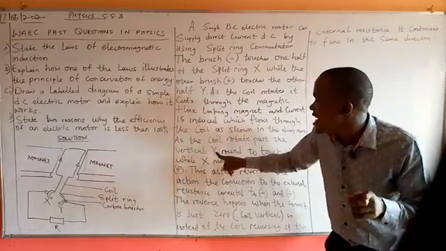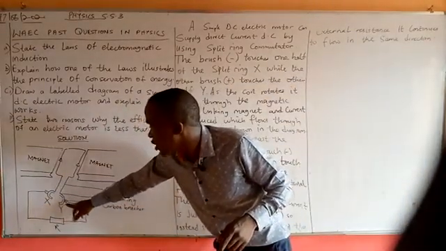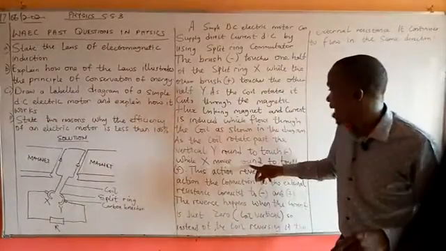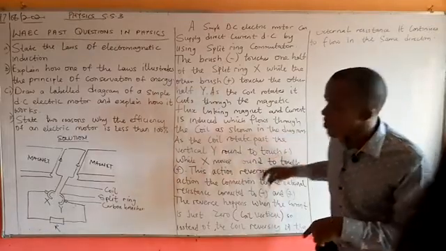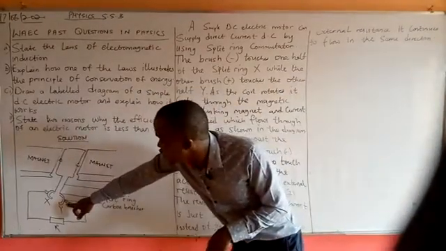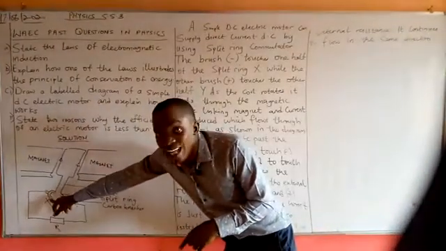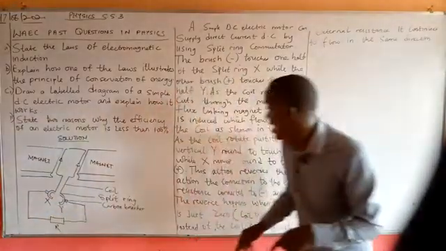Now we are told that while it rotates past the vertical Y around to touch the negative, X moves round to touch the positive. If you look at it, this X and Y rotate to touch this, then the Y rotates to touch the negative. So that is what we are having here. Meaning that the positive contact touches the other side, while the negative contact touches this other side of it.